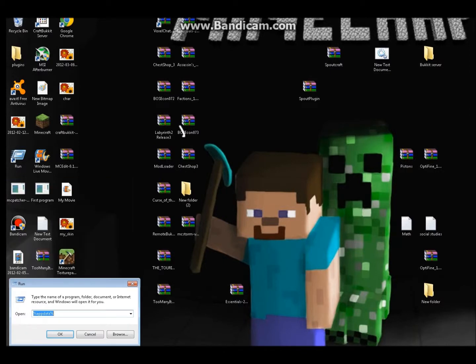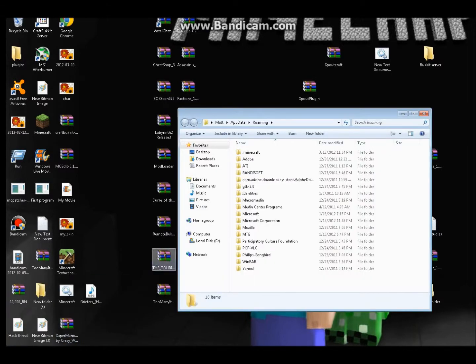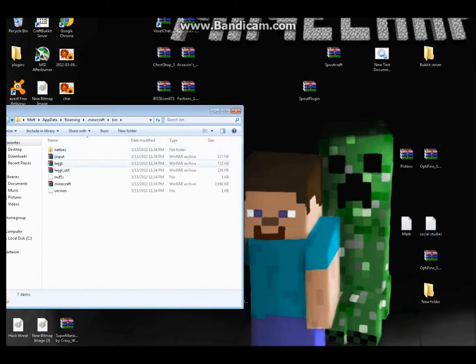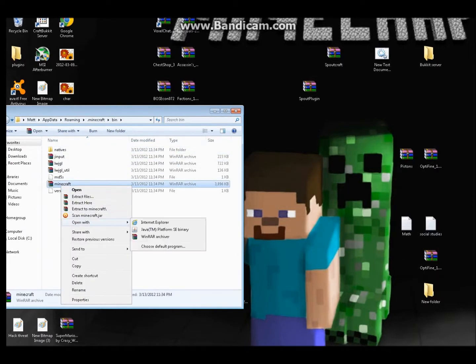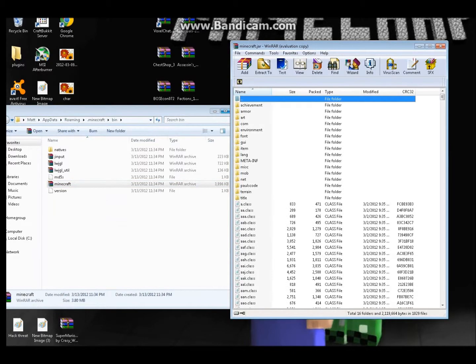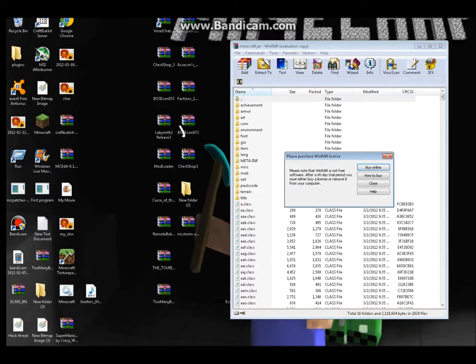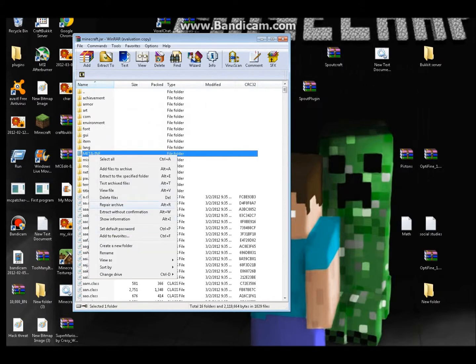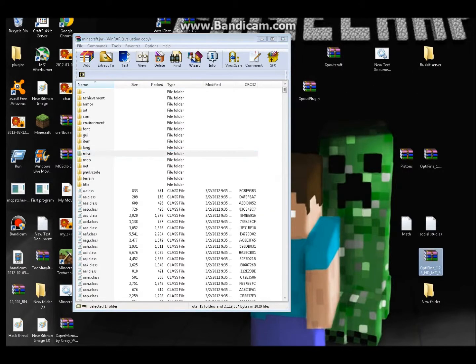You can close the window now, and then you search up Run right here. You go to Run. You type in percentage sign, appdata, percentage sign, and then you press OK. Then you go to .minecraft. It should be on the very top. Go to bin. Then you open it with WinRAR Archiver. I will show you how to download it in another video.